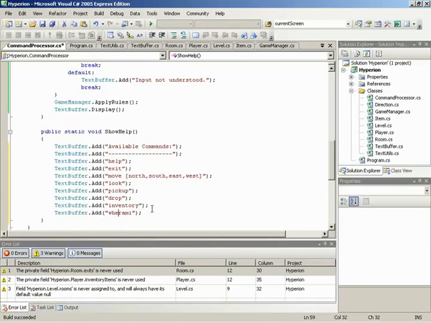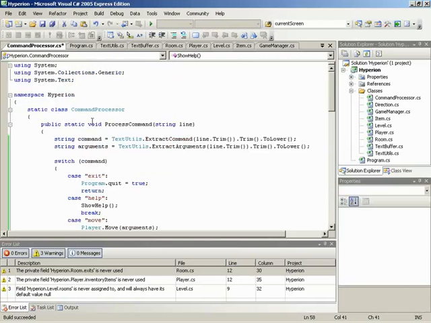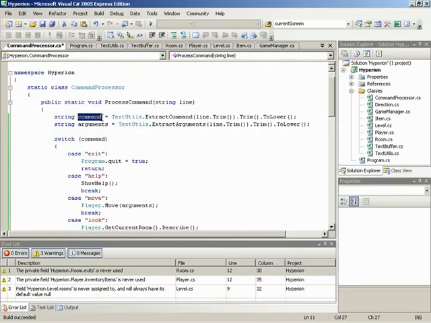Now check this out. This is really kind of nifty here. And that's it for this method. But notice there's no new line after all these. At this point you can really start to piece together everything that's happening. When we come through the process command method and we take in our line, which may have been help, what happens is we come down here first and we're going to extract the command from the line, which contains just the word help.